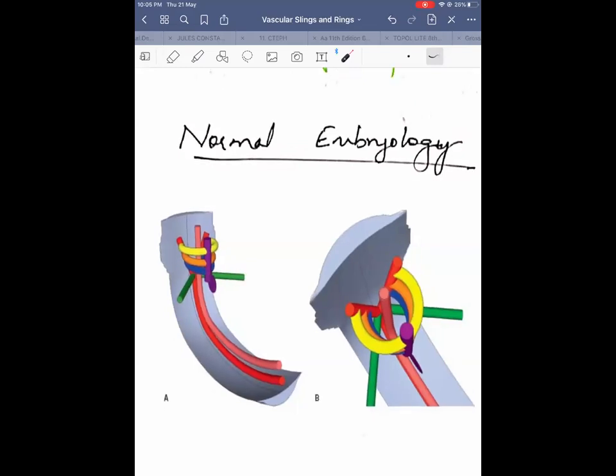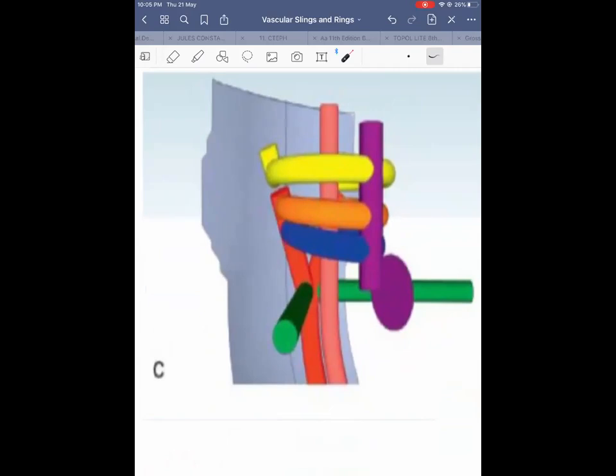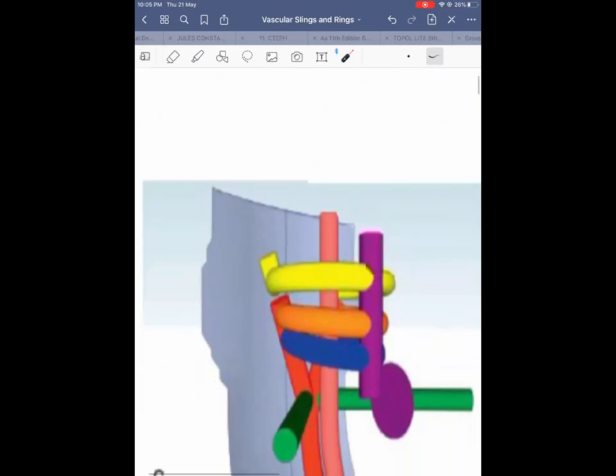Actually, in an embryo, all these structures are not present at the same time. This is just a diagrammatic representation for our better understanding. Whenever some process is happening in an embryo, all the other structures may not be present at that time. There is a sequence of the beginning of a structure, and then probably a structure that regresses also. So now how does this start? After these 3 arches are present, what happens next?